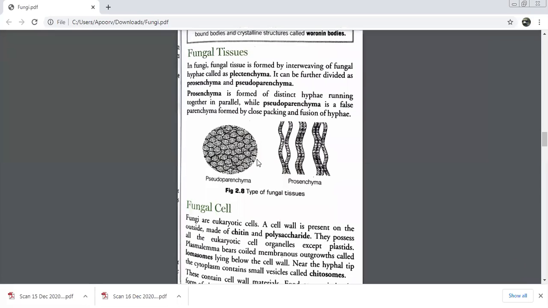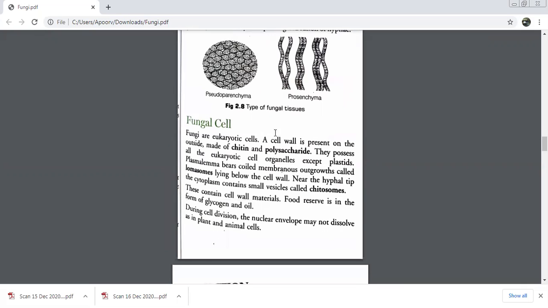So prosenchyma has distinct hyphae running together parallel. Can you see this? Separately, you can see both the hyphae. They're not mixed up with each other. They're distinct, that means they're different. Okay, this is prosenchyma. Look over here, close packing. The hyphae have got fused. Such a kind of parenchyma is known as pseudoparenchyma. Okay, so till here we had already done.